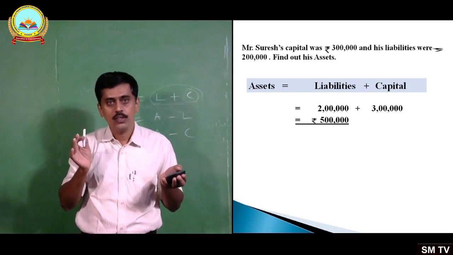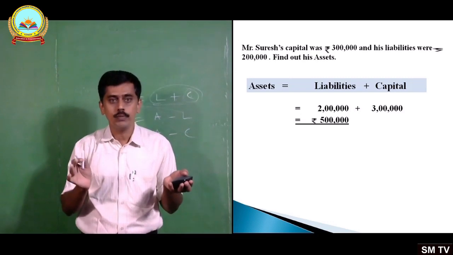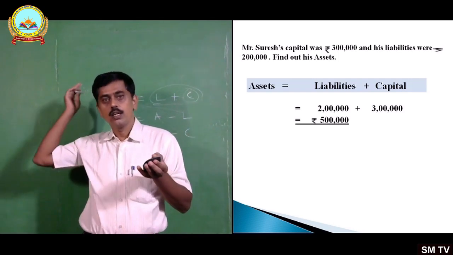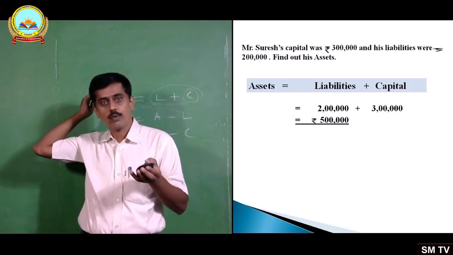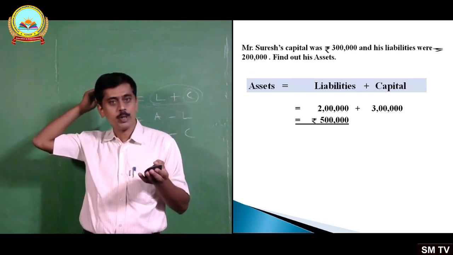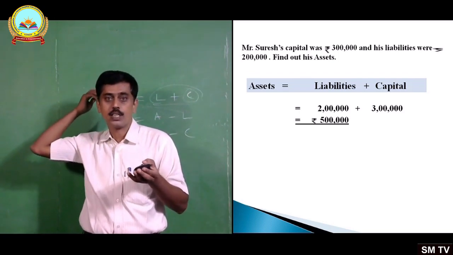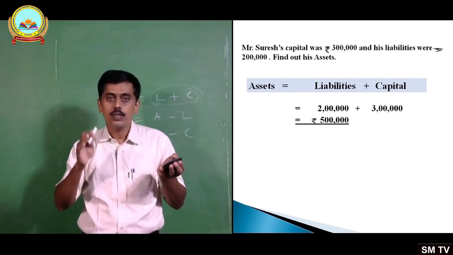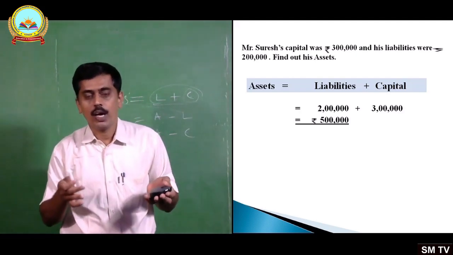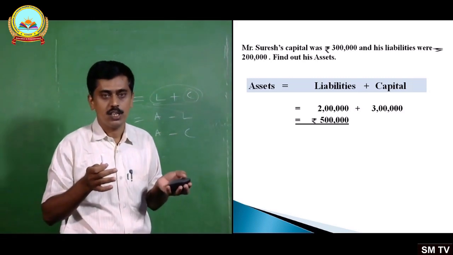Accounting equation states that the assets of the business are always equal to the liabilities plus capital, and stated symbolically, assets equals liabilities plus capital, or capital equals assets minus liabilities, or liabilities equals assets minus capital. I hope you got it. Okay. Next, let me take one more example where we are supposed to find the missing figures. Even from an examination point of view, this is very important.